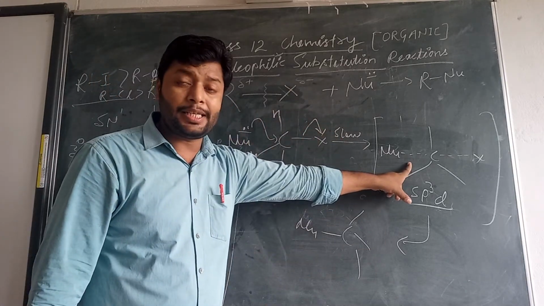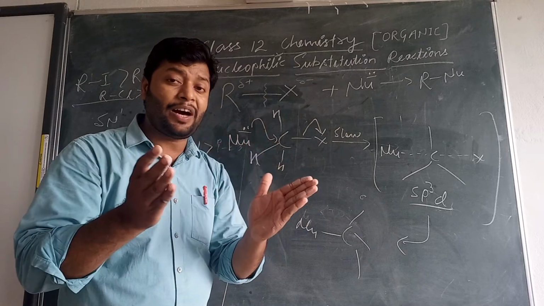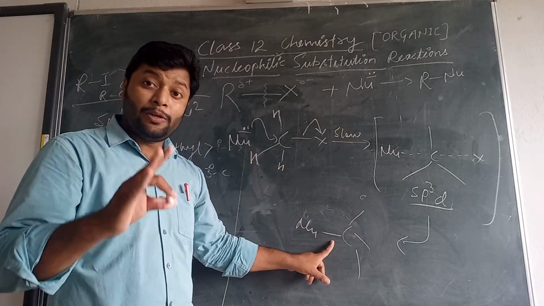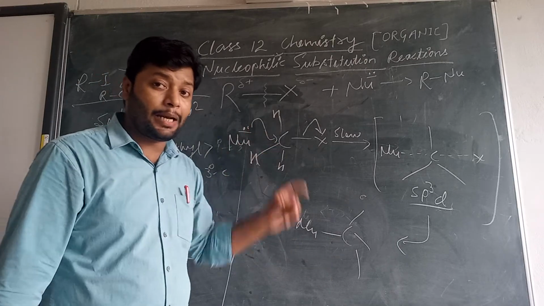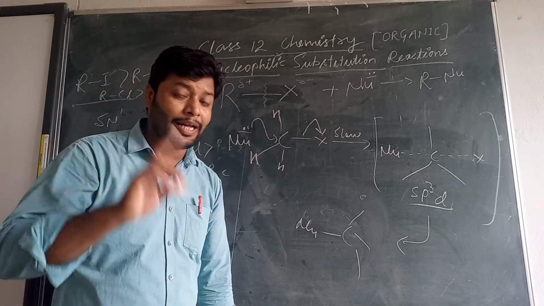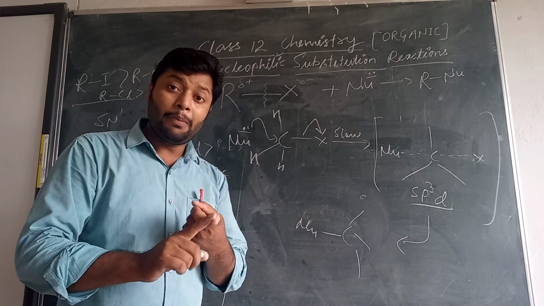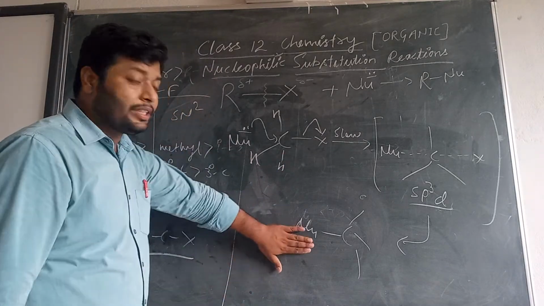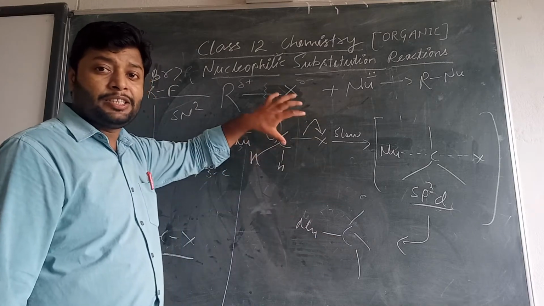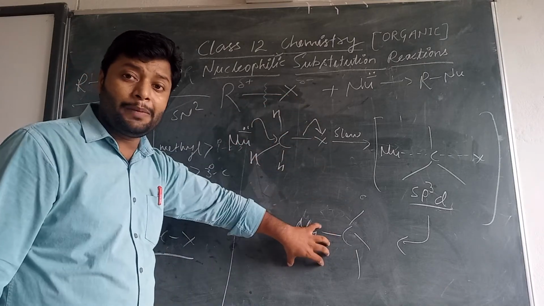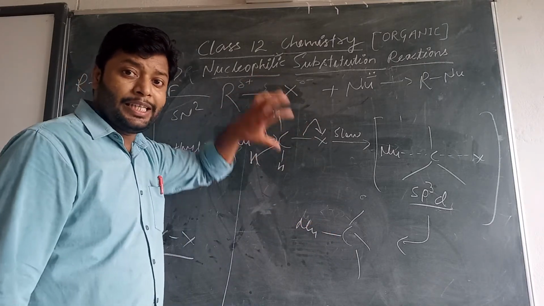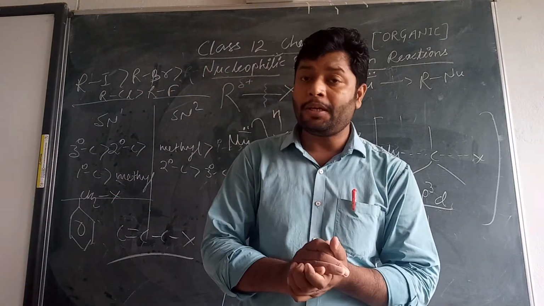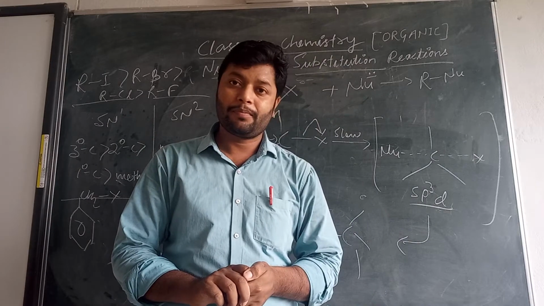The bimolecular transition state indicates simultaneous formation and breakdown of the bond, and the product is inversion because of the back attack of the nucleophile, as in SN1 also. But in SN1 both types of products are formed. You can see this is the inversion product. If this is dextrorotatory, this will be levo. If this is levorotatory, this will be dextrorotatory. This is all about the SN1 and SN2 mechanism.